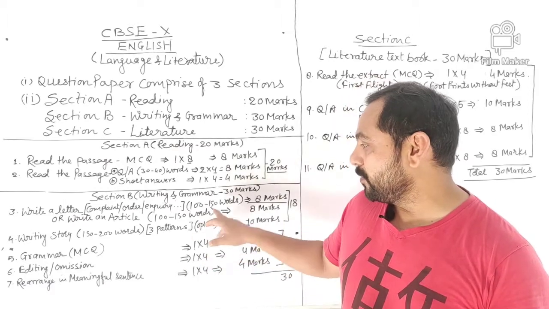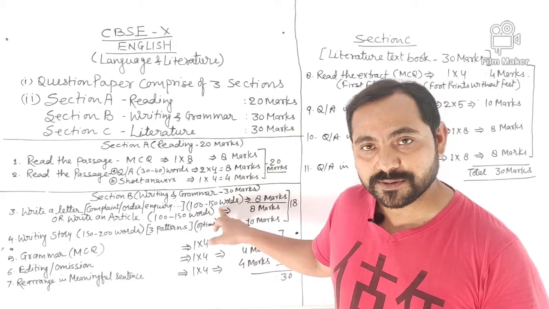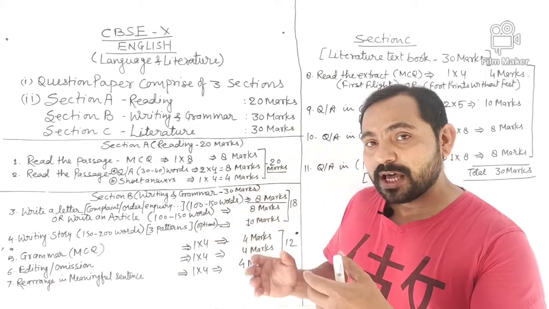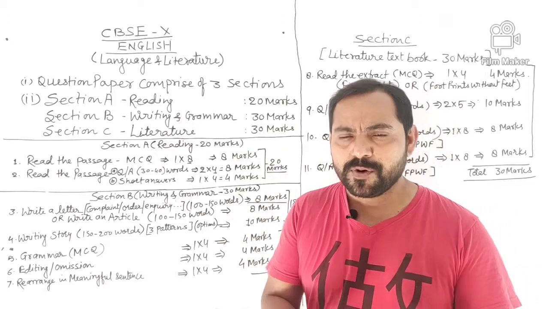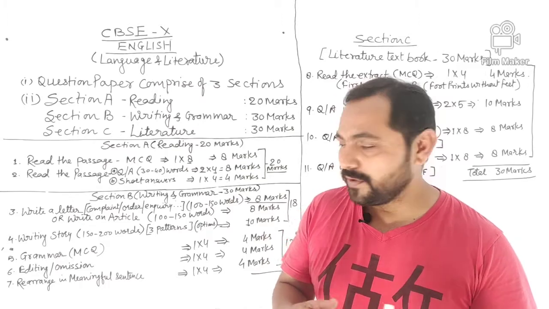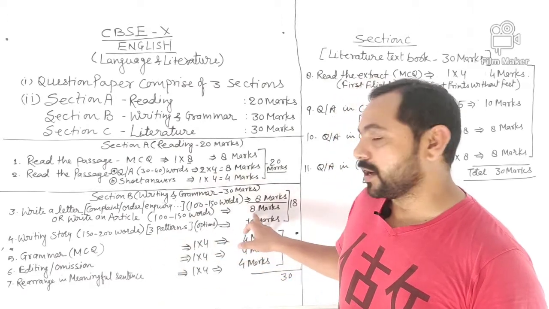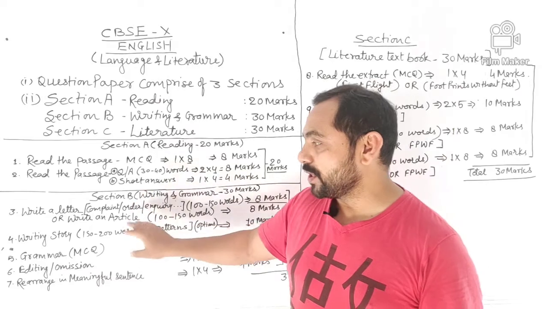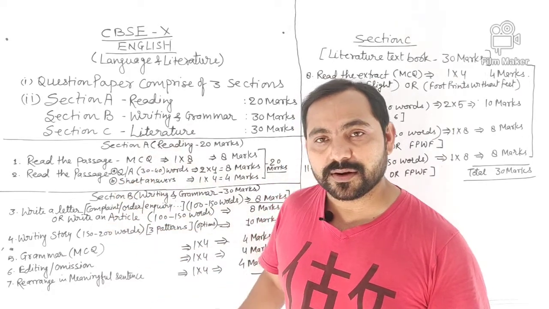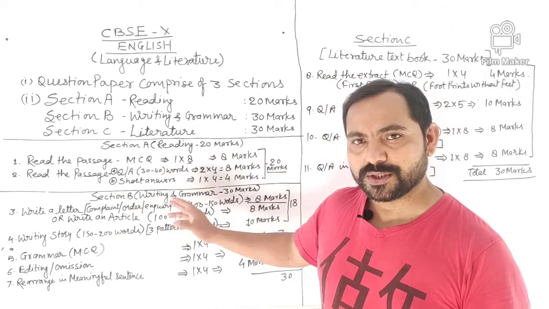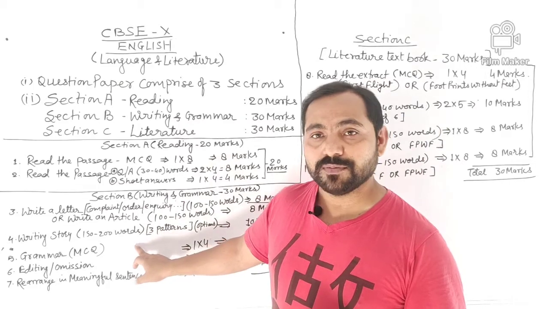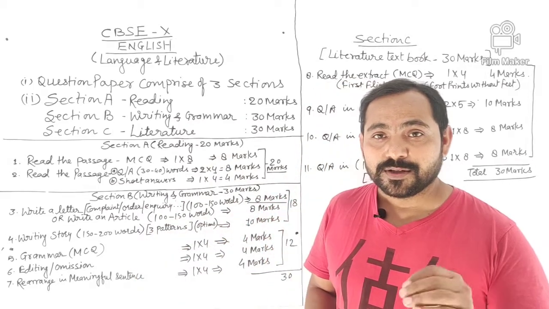The word limit will be 100 to 150 words, and marks will be 8 marks. And there will be a choice also. If you prepare only articles, if you are good at article writing, then definitely you can secure 8 marks. There will be a choice whether you go for letter writing or for writing articles. You have to do only one out of these 2. Now question number 4, yes, story writing.